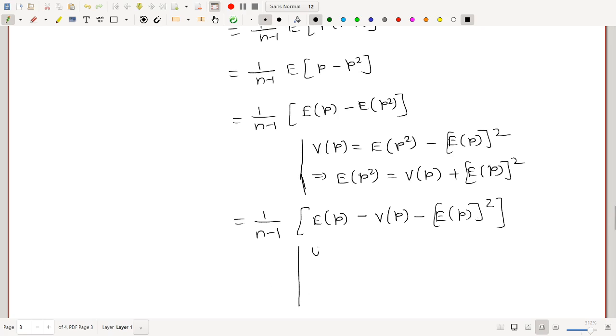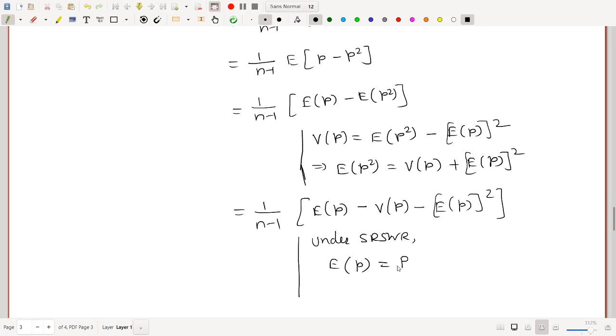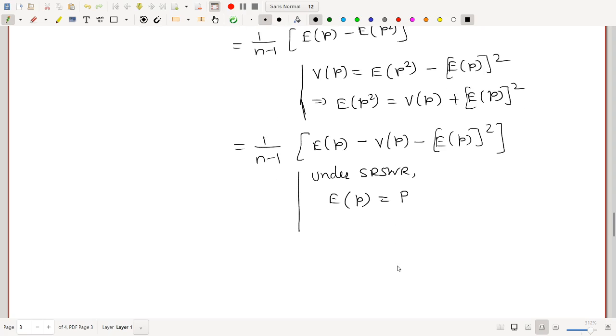And under SRSWR we know that expected value of small p is actually capital P. Sample proportion is an unbiased estimator of population proportion, and variance of small p is capital PQ upon small n.